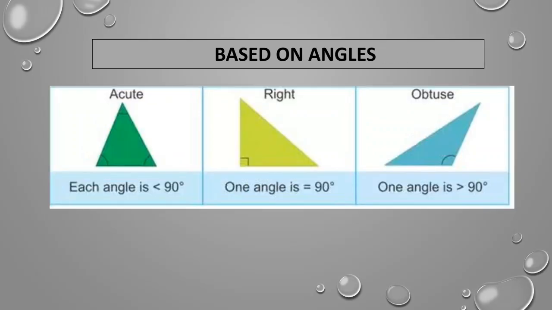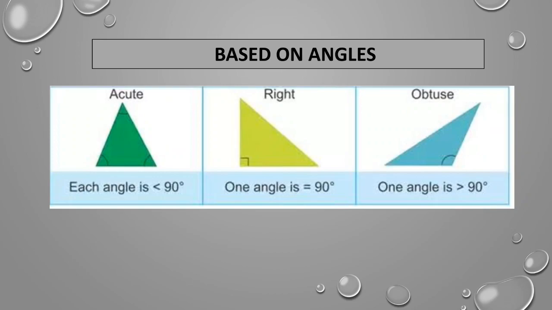Next, based on angles. In a triangle, if all interior angles are less than 90 degree, we can say it is an acute angled triangle.